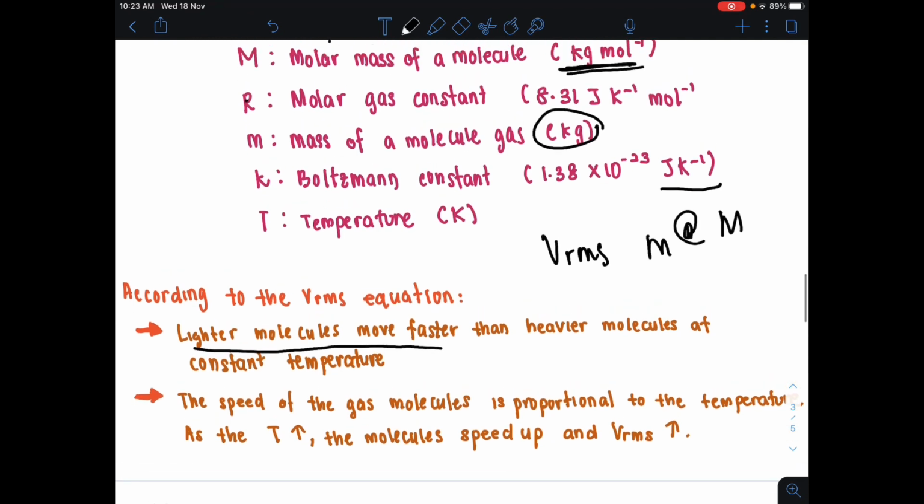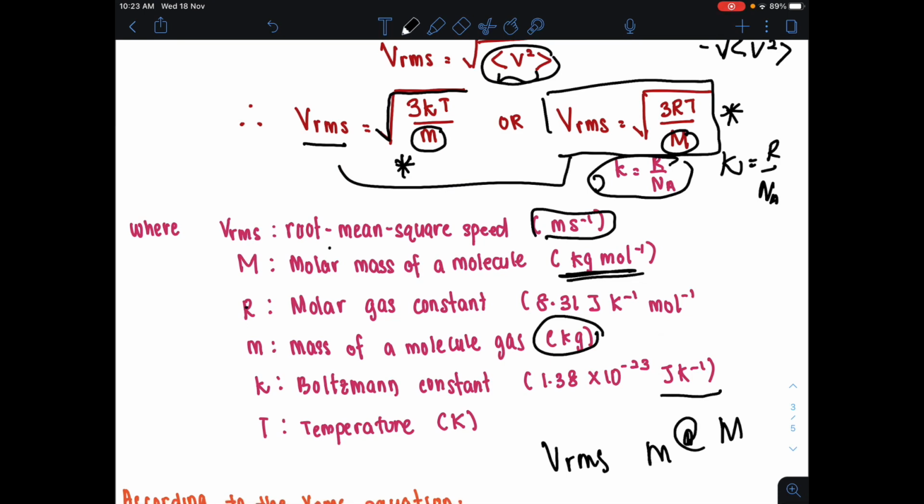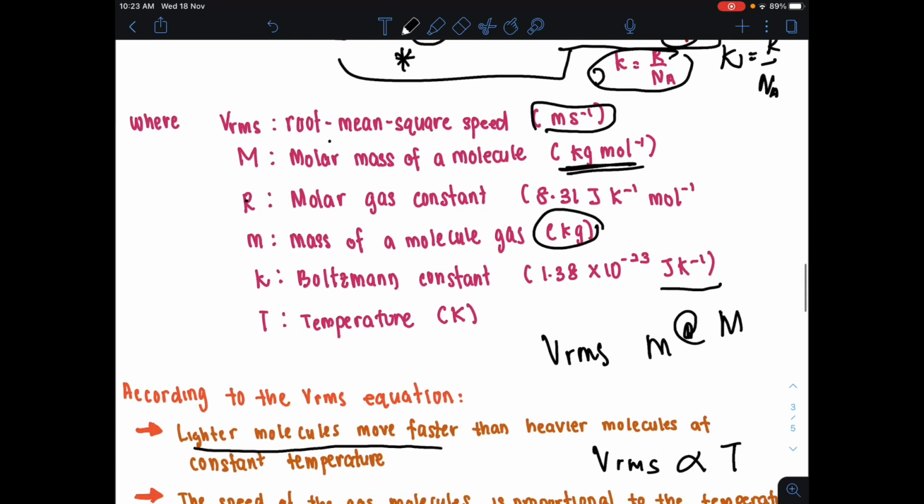And the next assumption adalah the speed of gas molecule is proportional to the temperature. So if you change the temperature, kalau temperature increase, the molecule is going to speed up, dia akan vibrate dengan lebih faster, and then dia akan gerak dengan lebih laju. Maka due to that motion sini, the VRMS here is going to increase as well. So VRMS is directly proportional to your temperature, which comes from the equation dekat atas inilah, dua-dua equation sini kita tengok dia directly proportional to the temperature.